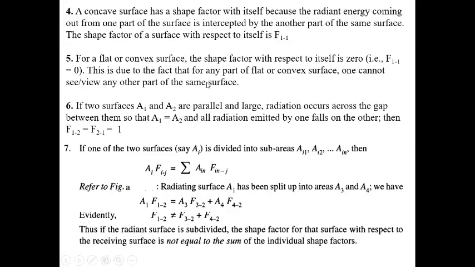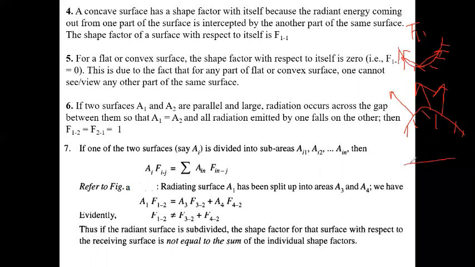Next, a concave surface has a shape factor with itself, because the radiant energy coming out from one part of the surface is intercepted by another part of the same surface, so F11 is not equal to 0. Suppose a concave surface like this: some amount of energy strikes itself. But for a convex surface like this, there is no chance for the radiated energy to fall on itself, so F11 equals 0.